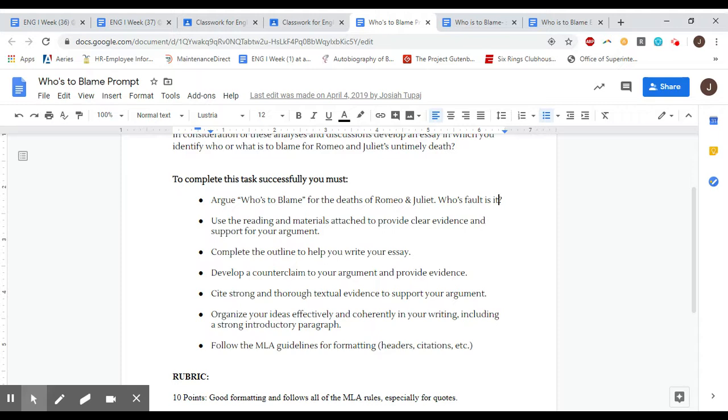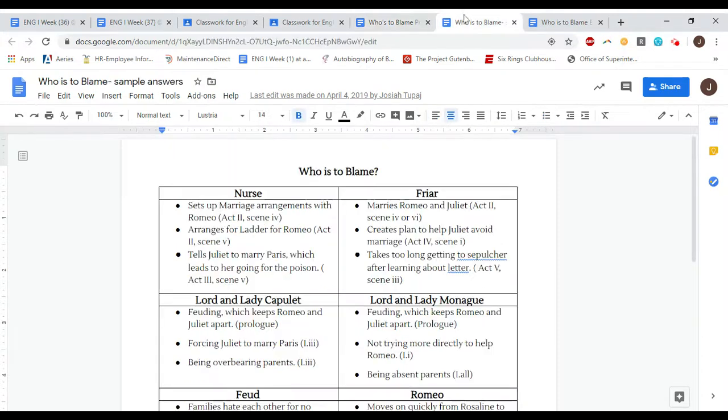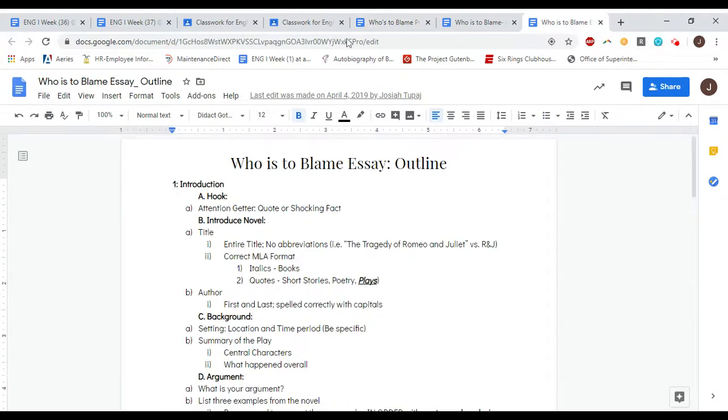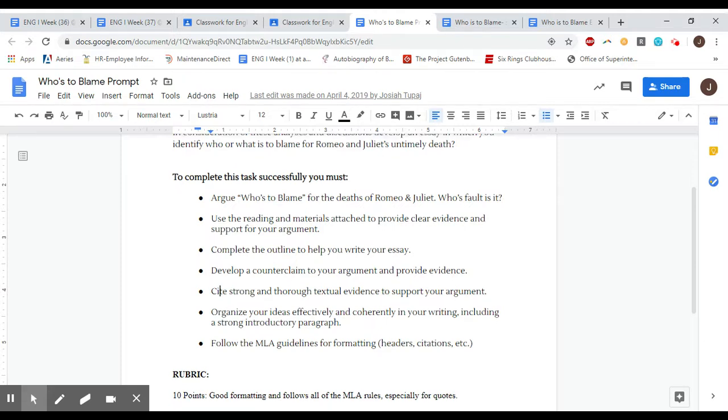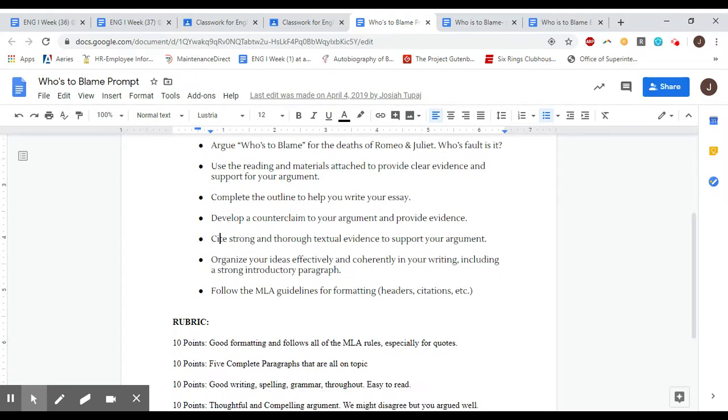You'll complete the outline later this week to help you write the essay. That's the other handout that we'll get to in a second. It's actually over here. You will, in part, develop a counterclaim to your argument and provide evidence. So talk about someone in the play that other people might think is at fault or to blame, but you disagree with that idea. You will have to cite strong and thorough textual evidence to support your argument. So in other words, have quotes. You'll need to organize your ideas effectively and coherently in your writing, including a strong introductory paragraph. And then you need to follow the MLA guidelines for formatting, such as headers and citations, etc.